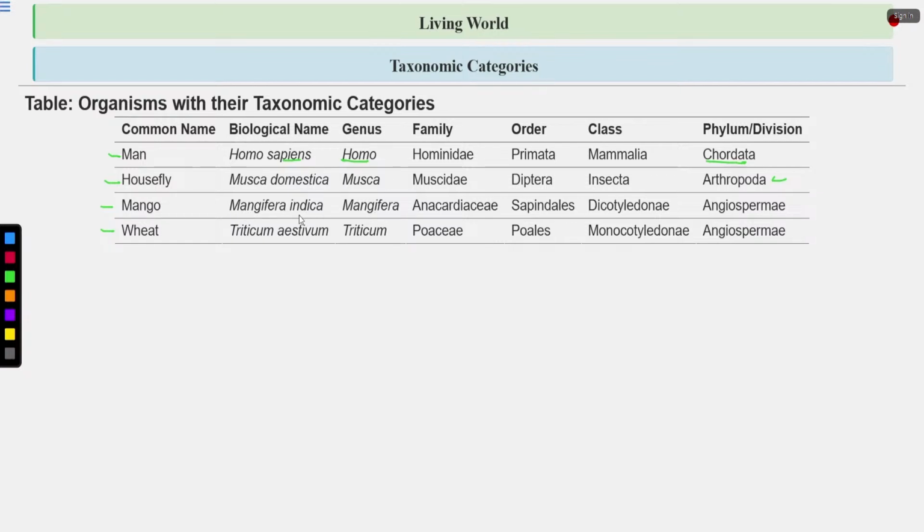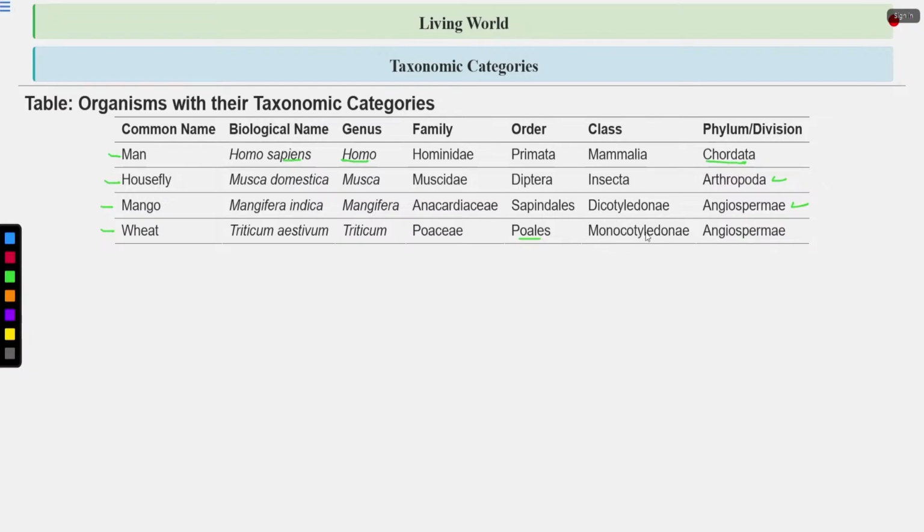Genus is Mangifera, species is indica. Family is Anacardiaceae. Order is Sapindales. Class is Dicotyledonae, and division is Angiospermae. And let's talk about wheat. Wheat is Triticum aestivum. Triticum is the genus. Poaceae is the family. Order is Poales. Class is Monocotyledonae, meaning they are monocots.